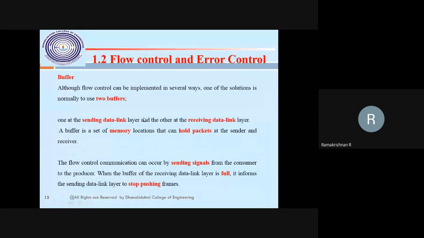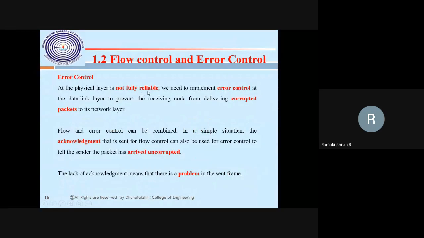Error control is checked by the CRC. Error control is not fully reliable, so why do we need it? Whatever message I send, the destination is supposed to receive the same message. If any bits or bytes are interchanged, that is an error. So we have to check for corrupted packets on both sides, the sending node and the receiving node. If I send 8-bit data, you have to receive 8-bit data. If you receive 7-bit data, that means error.